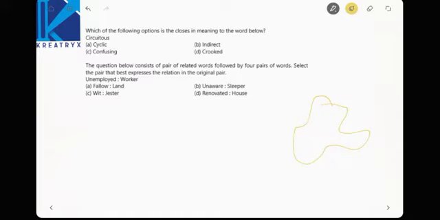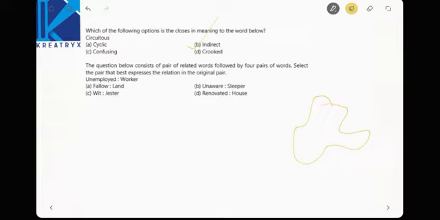If you can depict the meaning correctly, then you can easily put on the word there. The question below consists of a pair of related words followed by 4 pairs of words. Select the pair that best expresses the relationship in the original pair. Unemployed, worker. See here, without a job he is unemployed, with a job he is a worker. Now find out the similar relationship. Unaware, sleeper, bluntly wrong. Renovated, house, no. Renovation can be done to anything, not only a house. Wit, gesture, these are irrelevant words.